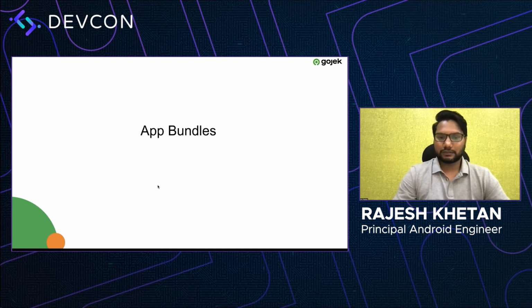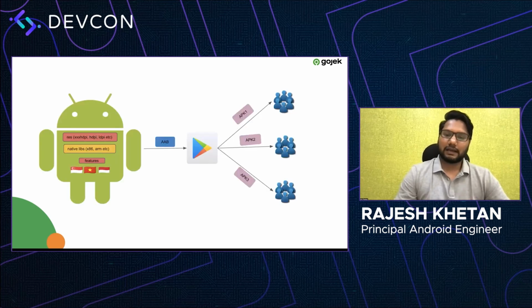So we worked on this part, and we shifted to a new publishing format by Google, which is app bundles, and that helped us customize the delivery for each user, right? So now we were shipping an Android app bundle to the Google Play Store, which had all of this. And what the Play Store would do is create thousands of APKs, and each APK would be delivered to a particular user based on his device.